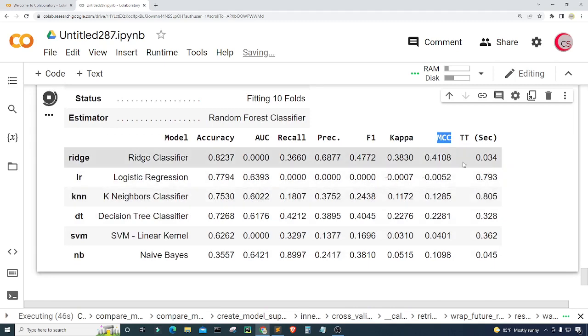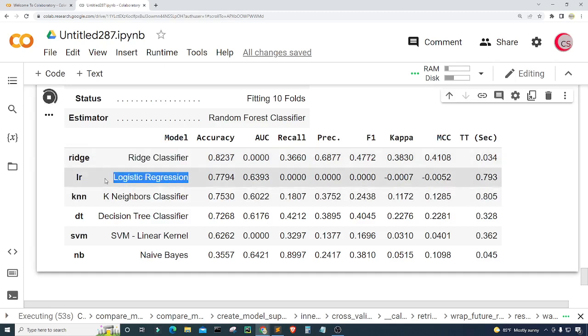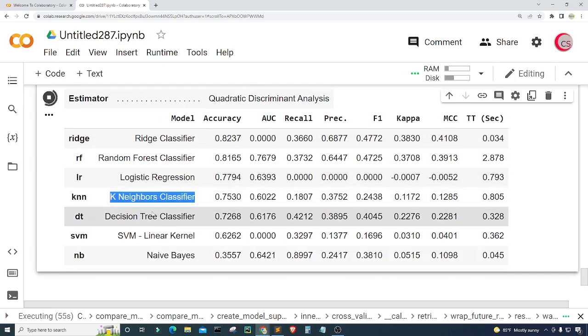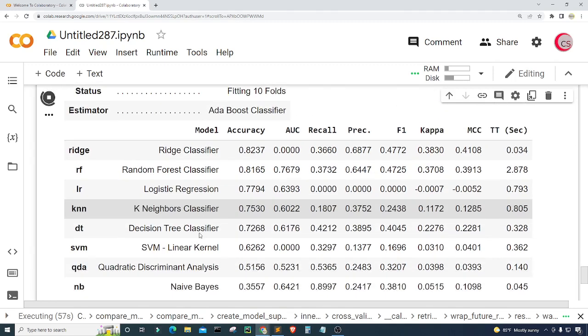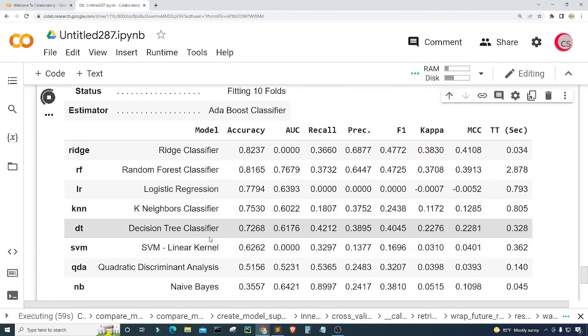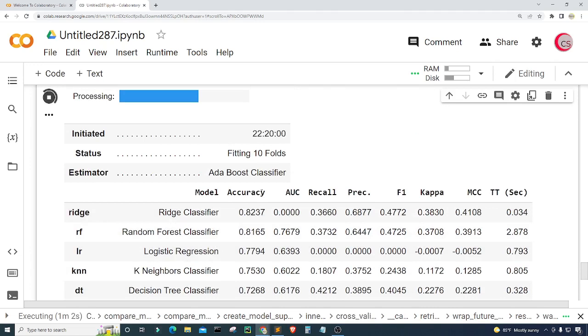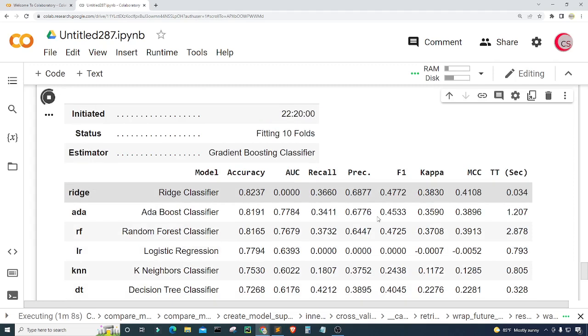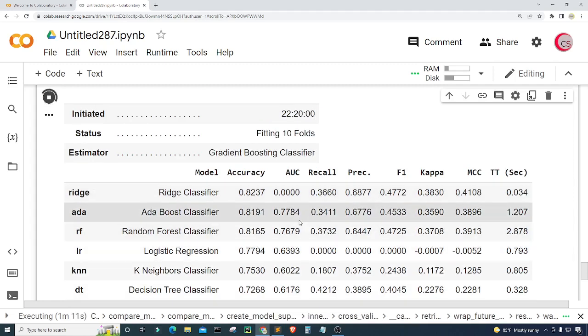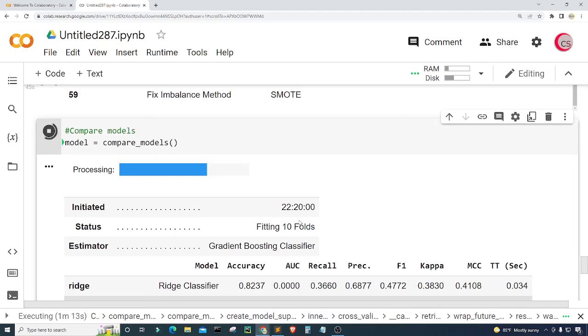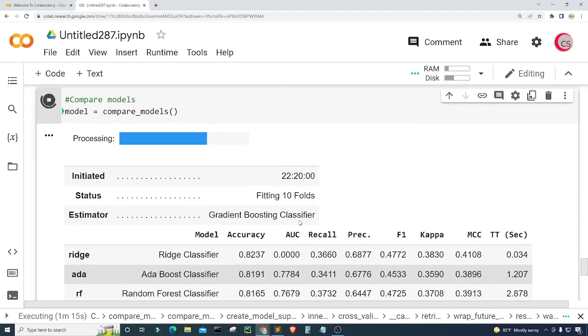So this looks pretty good, and we can see the model name, right? So we can see ridge classifier, logistic regression, k-neighbors classifier, so on and so forth. All right, and what this is going to do is it's going to order them by the accuracy. So the model with the best accuracy will be the first row. All right, so let's let it finish. And I'm going to just pause the video while it does its thing and then unpause it when it's done.